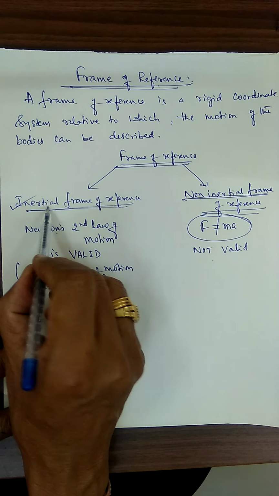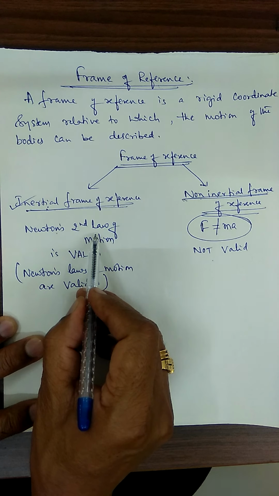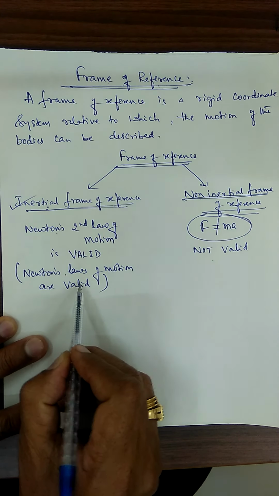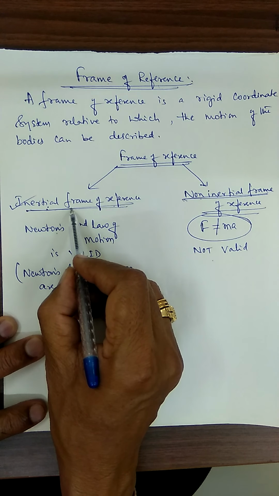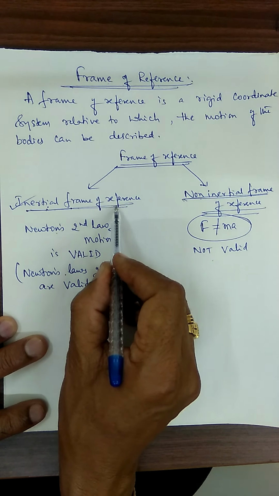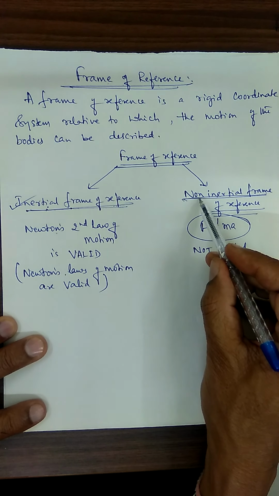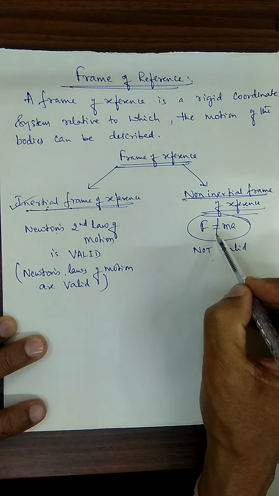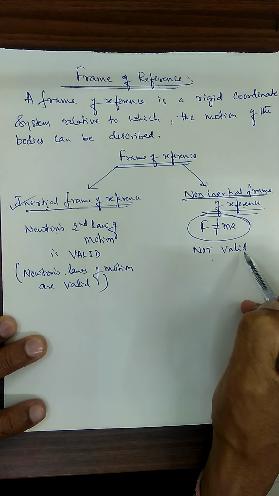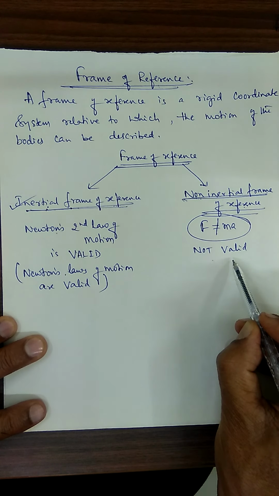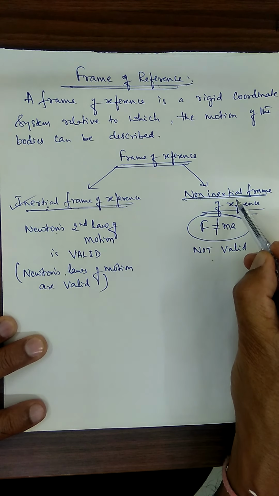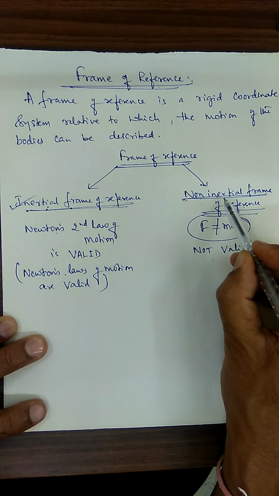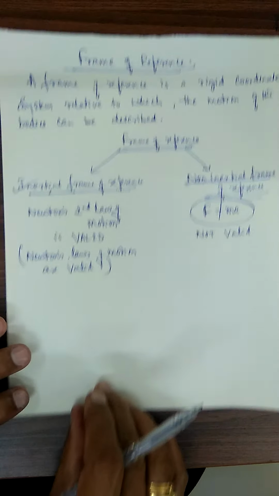A frame of reference in which Newton's second law of motion holds good, or Newton's laws of motion hold good, is called an inertial frame of reference. Another frame of reference is called the non-inertial frame of reference, in which Newton's second law of motion does not hold good, or Newton's laws of motion do not hold good. Such frames of reference are called non-inertial frames of reference.